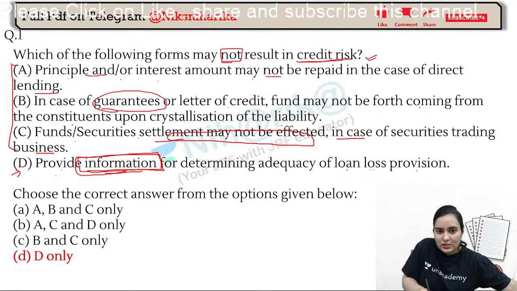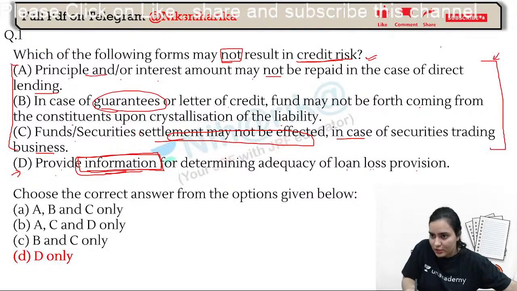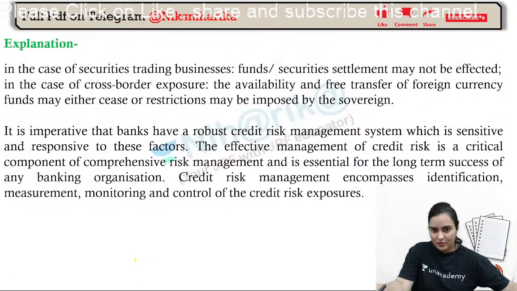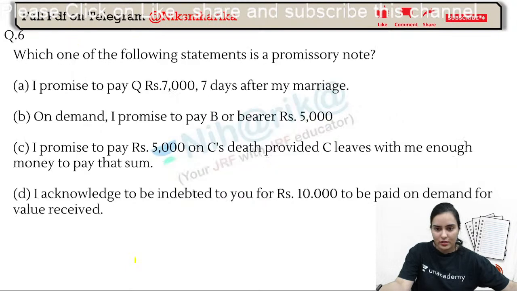So all these three are related to finances, credit risk, all related to money. But only this point, if you can see, only this is related to the information. That is why it will not result in the credit risk. Okay, I hope you got it. Now, in case of securities business also it is written, in case of imperative bank also it is written. So you can read this.